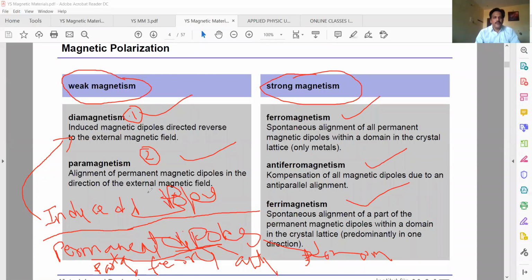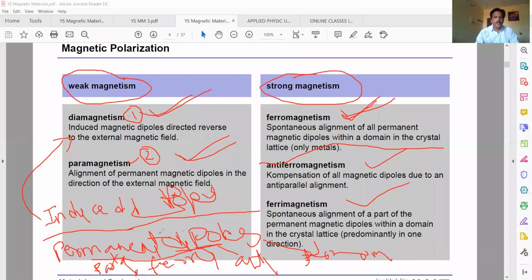Our syllabus is constrained only to three magnetic materials. We have to learn about only three. What is the first one? Diamagnetic materials. Second is paramagnetic materials. Third is ferromagnetic materials. Diamagnetic materials have induced dipoles. Paramagnetic materials have permanent dipoles. Ferromagnetic materials also have permanent dipoles.